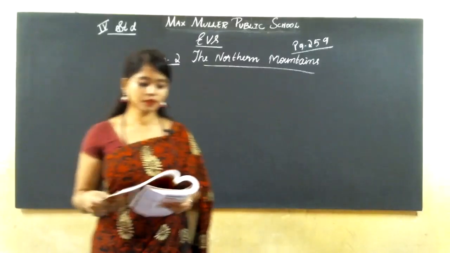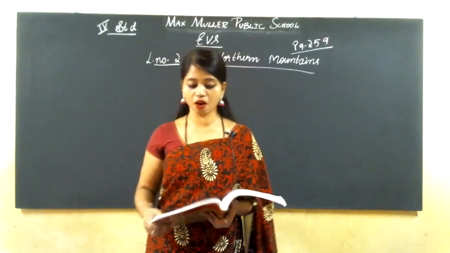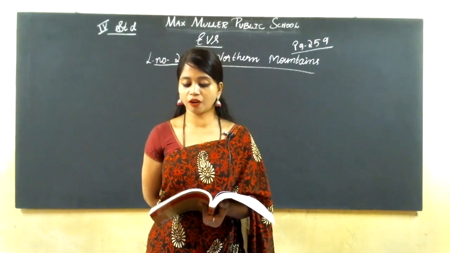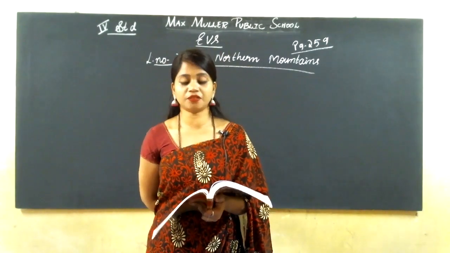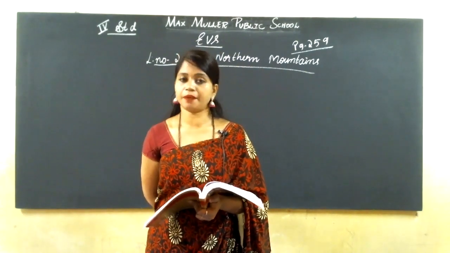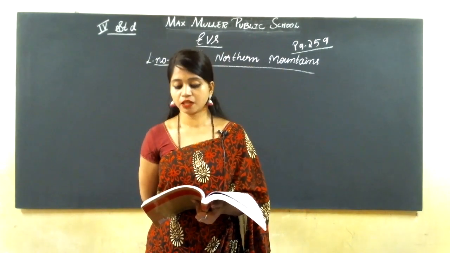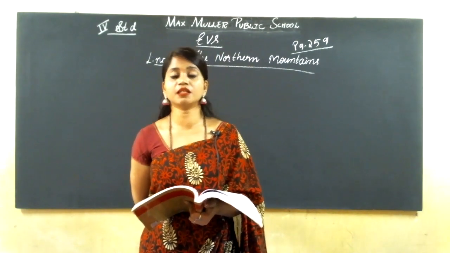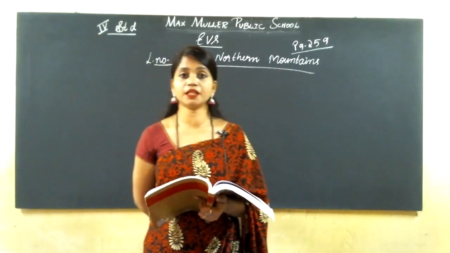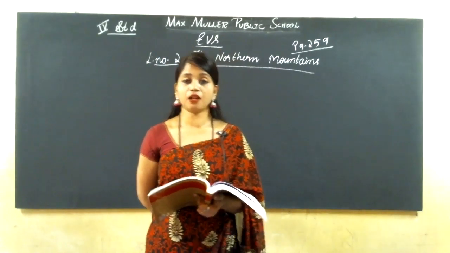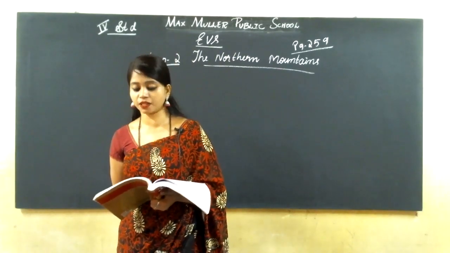Understood? Now, our country is bound by a long range of mountains along its north and northeast region. It is surrounded by a long range of mountains in its north and northeast part.